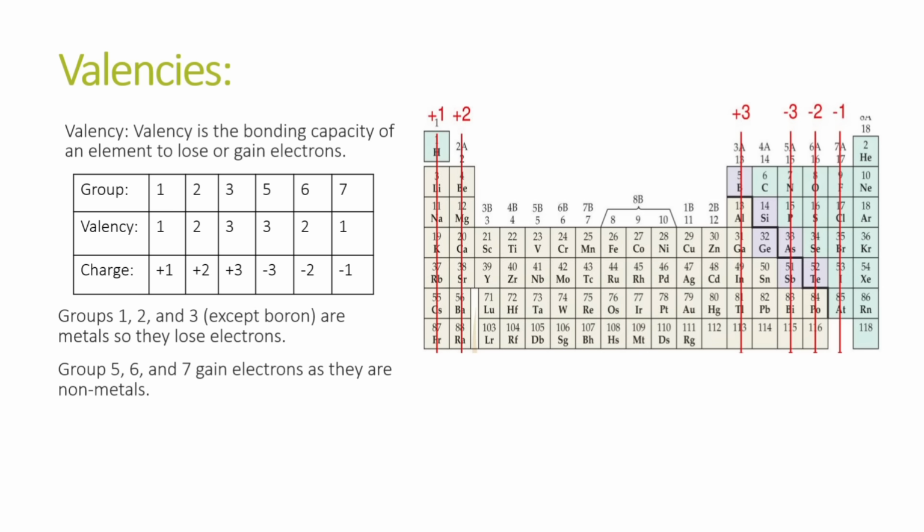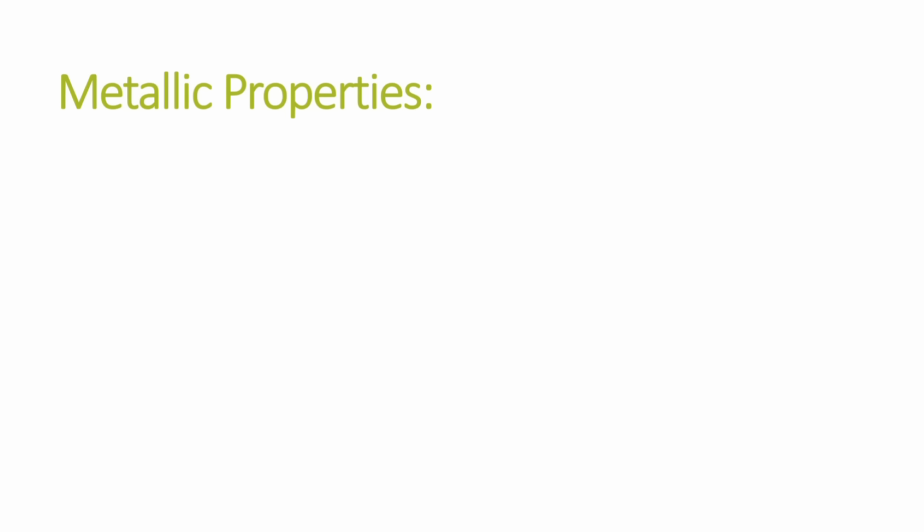So in short, metals from groups 1, 2 and 3 will lose electrons in order to become cations while bonding, from their valence shell, so that their octet can be complete. And groups 5, 6 and 7, which are non-metals, will gain electrons, either 3, 2 or 1, to complete their octet. And noble gases, which are group 8, as their octet is full, do not need to lose or gain any electrons.